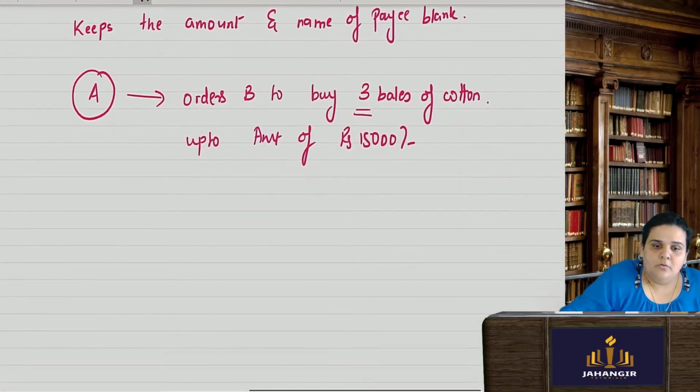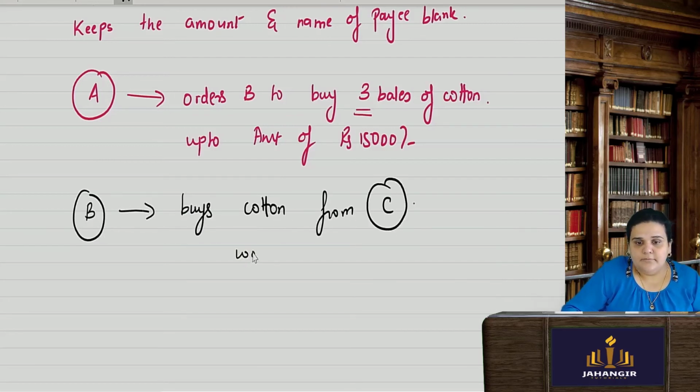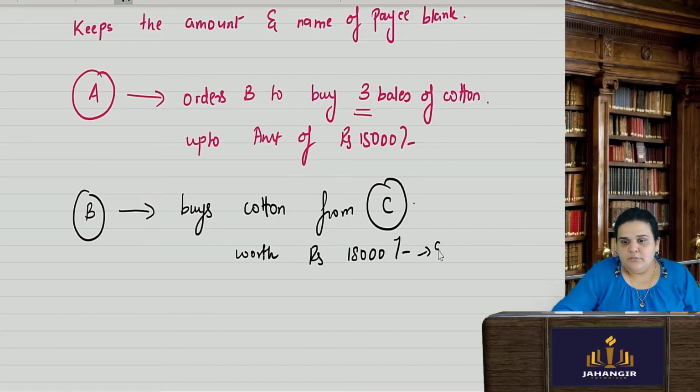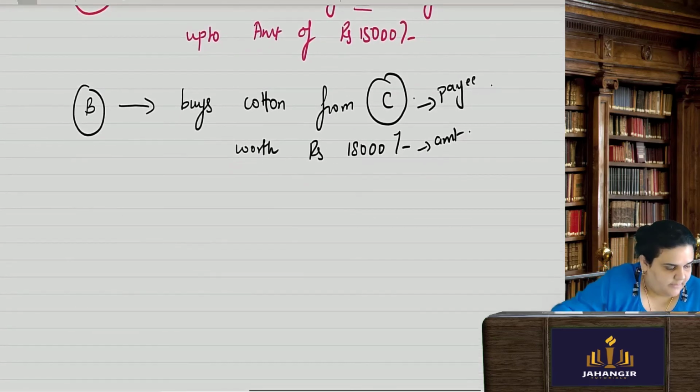Now, with this order, B goes ahead and buys cotton bales from C worth rupees 18,000. He puts this amount on that instrument, he writes this amount, he also writes the name of the payee as C, fills in the name and the amount, and he gives it to C.